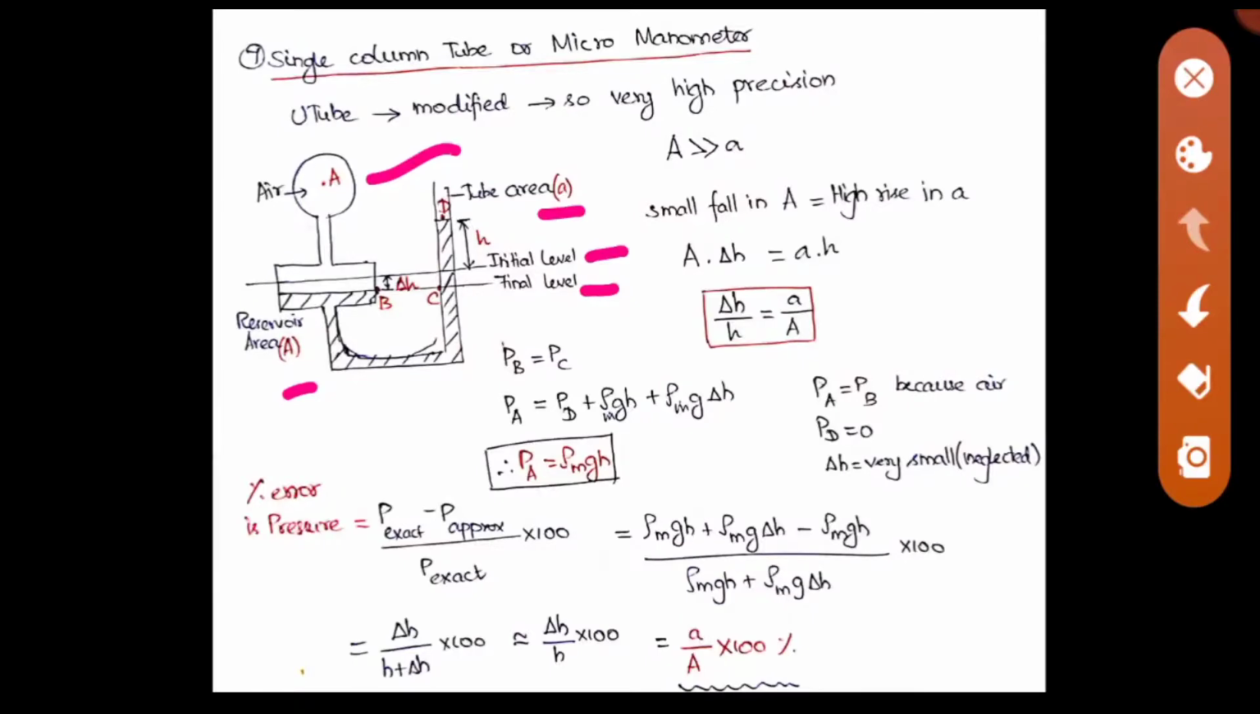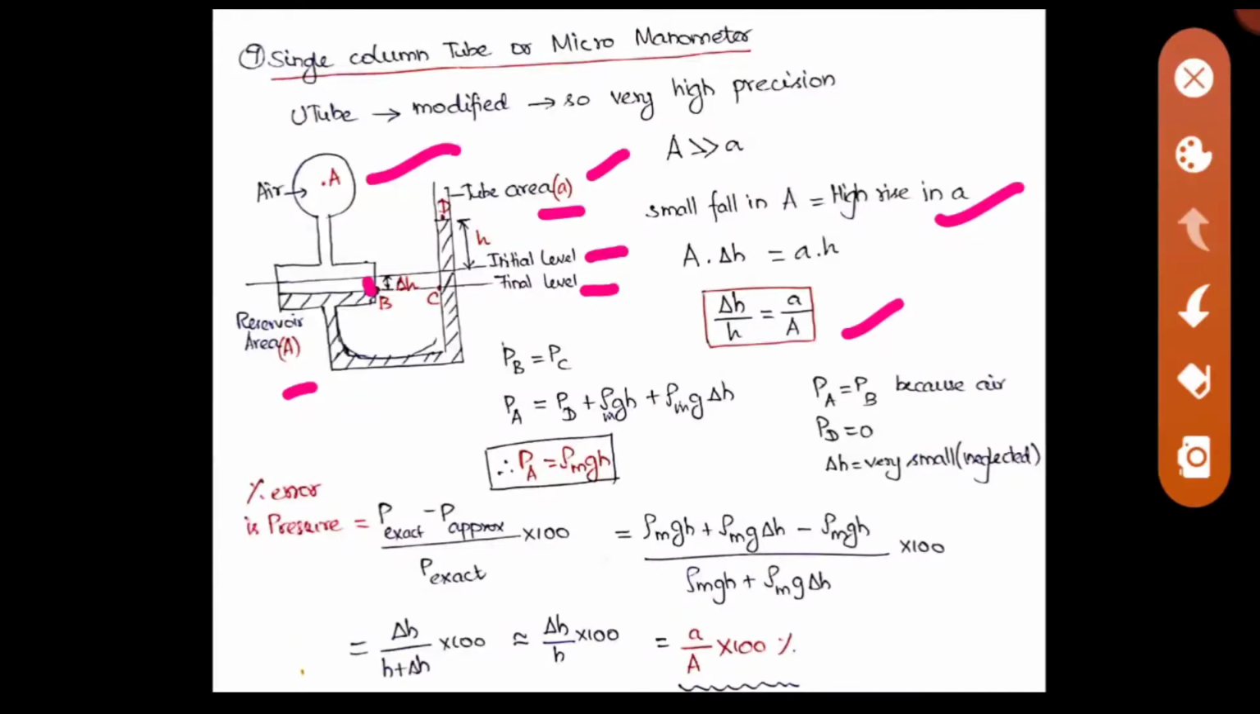Why I have taken it as del H: as its area is very large, the height change will be very small. But this reduction in the reservoir will give a greater impact in the tube, because it has a very small area, so the rise will be more. You can see this line. A small fall in A will give you a high rise in small a because it is a smaller tube. So we can write capital A into del H is equal to small a into H. So del H by H is equal to small a by capital A. This is an important outcome of this manometer.